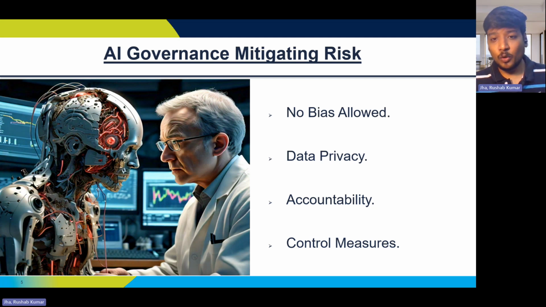When you talk about control measures, governance is like having a human referee who can overrule a bad AI call and ensure that it does not throw a tantrum on the field or cause any kind of havoc when we talk about production environments as well. So it makes sure that the data is in check. At the same time, the models are not acting weird, right? So yeah, that's where this particular AI governance also comes into play.